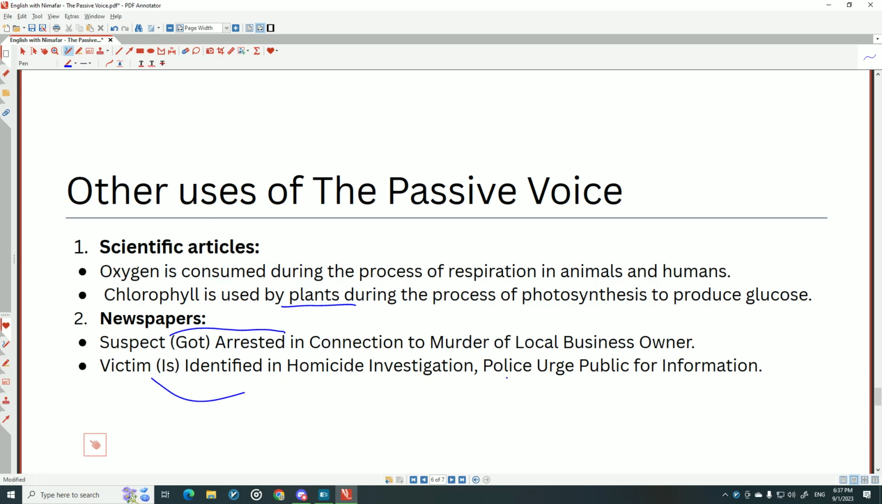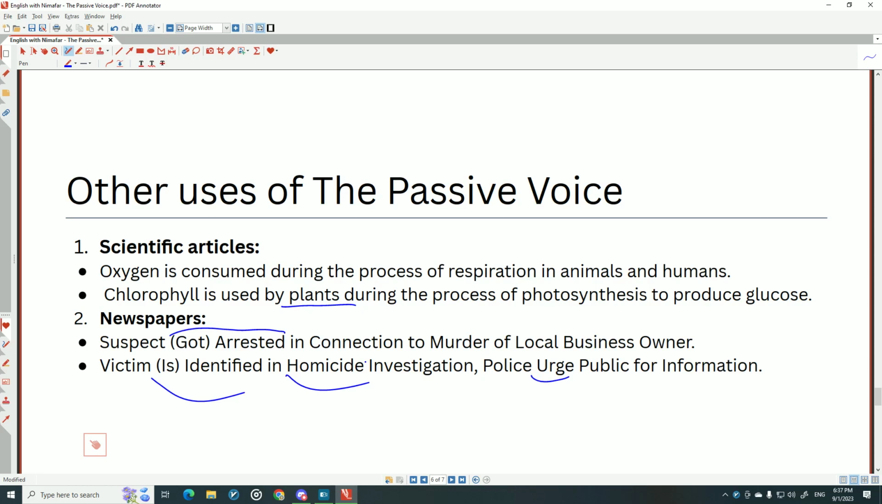"Investigation. Police urge public for information." Urge means recommend. "For information" means call us if you see the guy. And homicide is the unit that works with killings. For example, when you kill someone, the homicide unit will look after you.